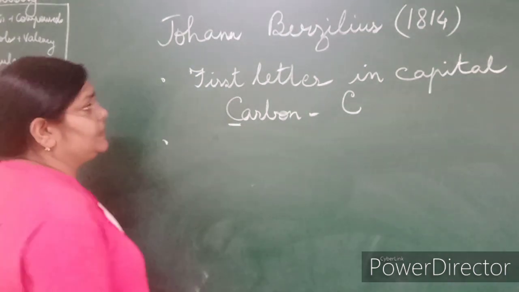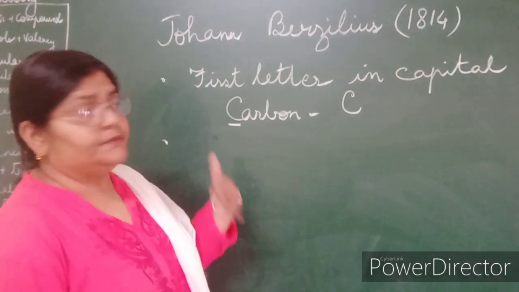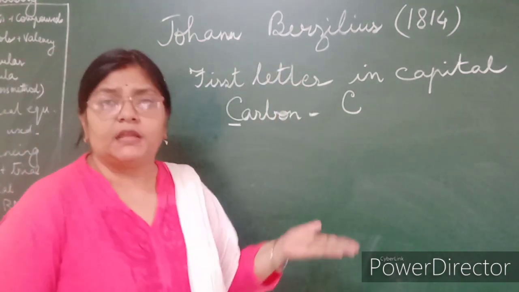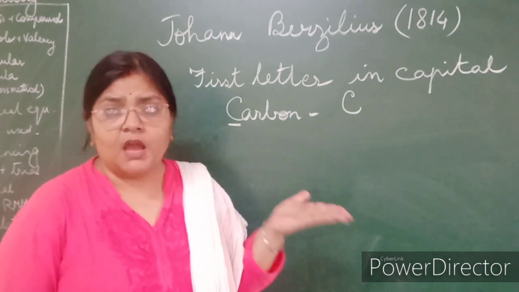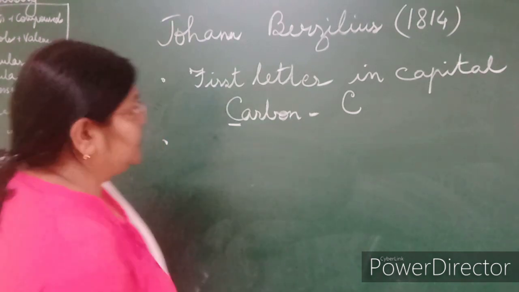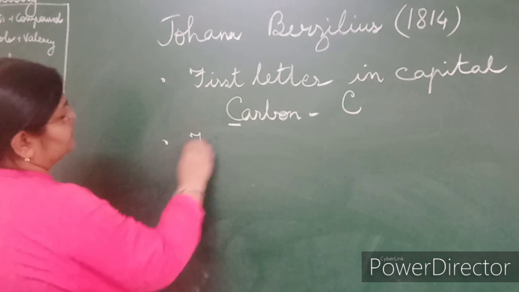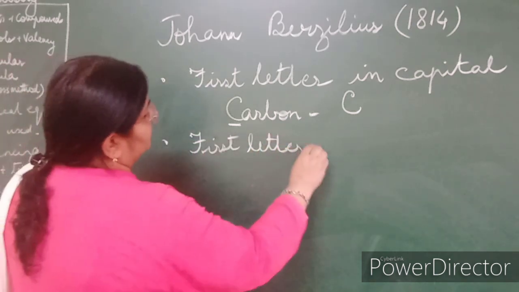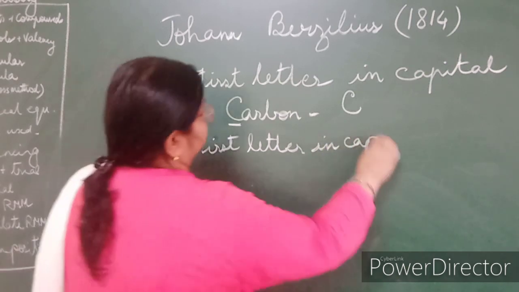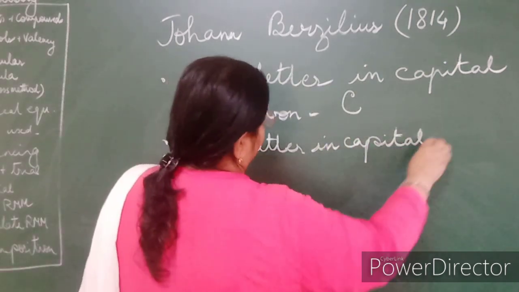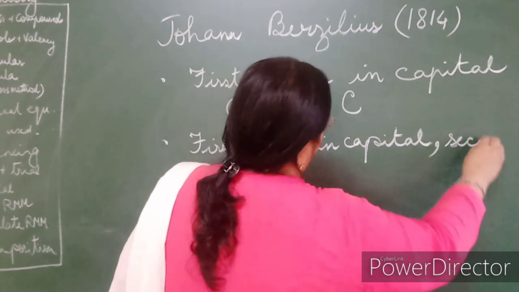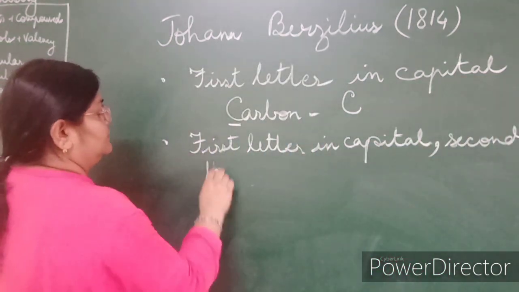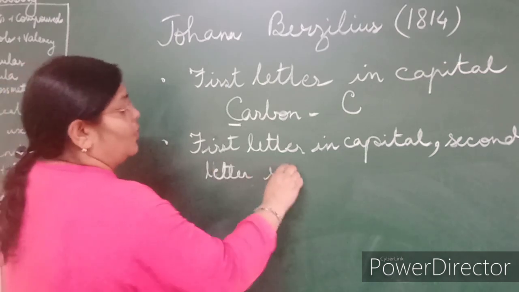Next, what did he say in case number 2? Suppose the first letter is already utilized, C is utilized, but there is still another element which starts with C. How can we name them? In that case, the first letter in capital and the second letter in small.